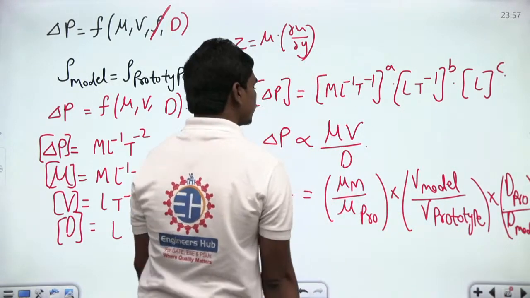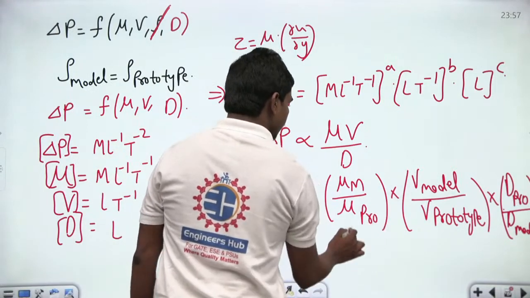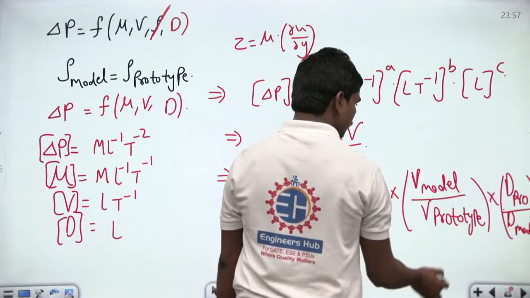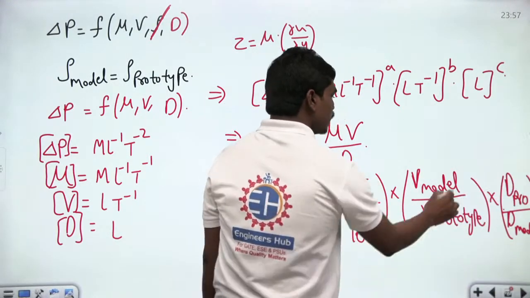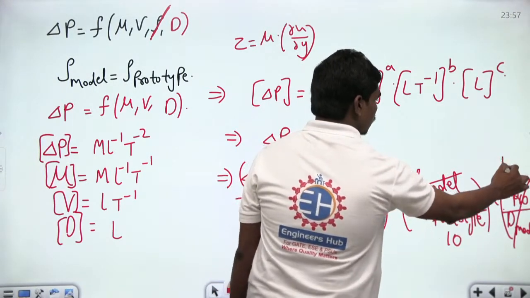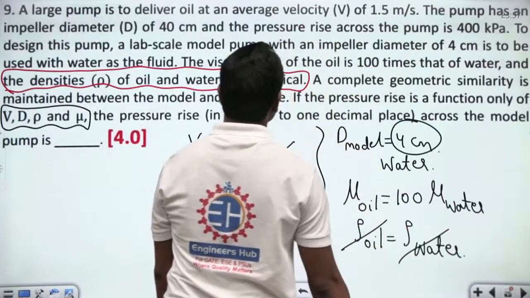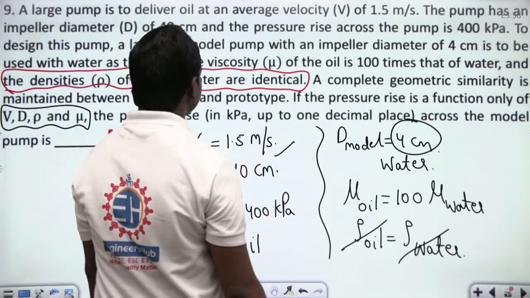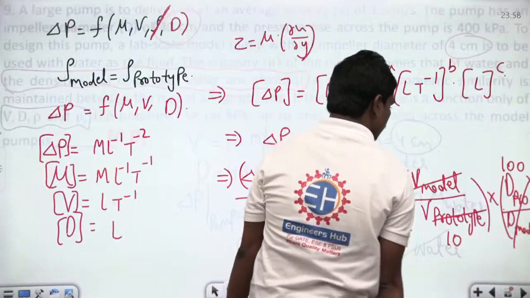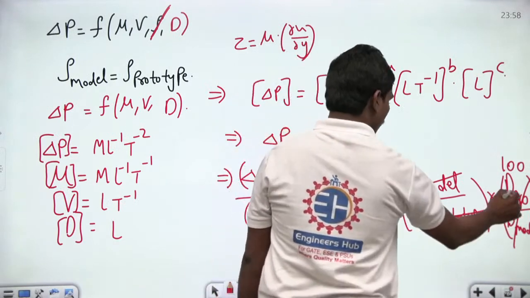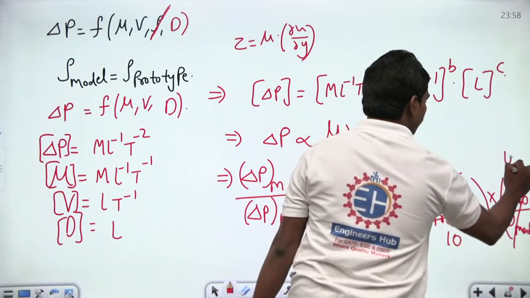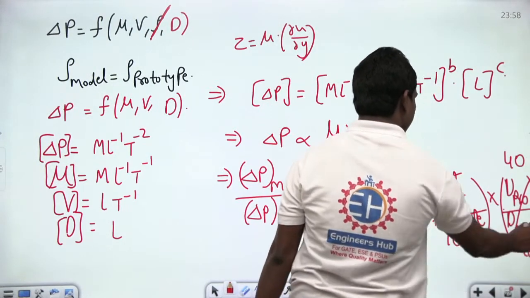And of course values are very much given. It's clearly given. This is 100, and velocity of model follows the length scale again. So this is 1 by 10, and of course diameter is given. How much is that given? So we can see clearly the diameter of 4 centimeters here, and this is 40 centimeters. So they have given 40 centimeters here, diameter of the main prototype fluid, and this is 4 centimeters. And of course this gets cancelled.